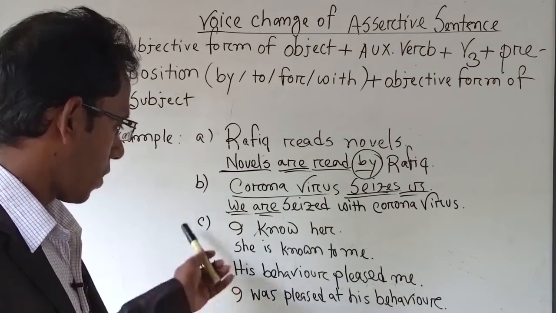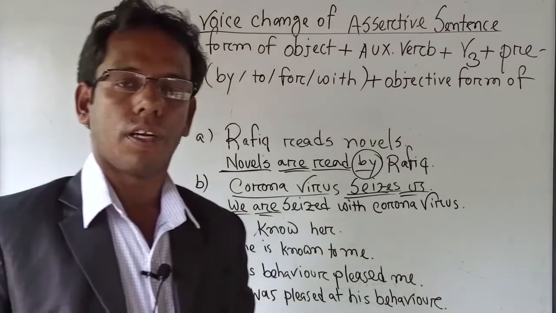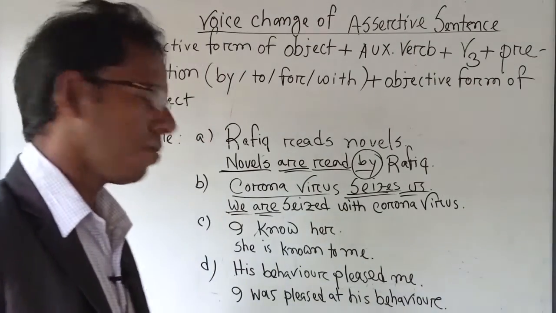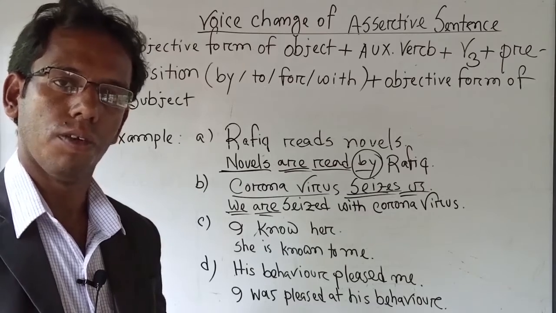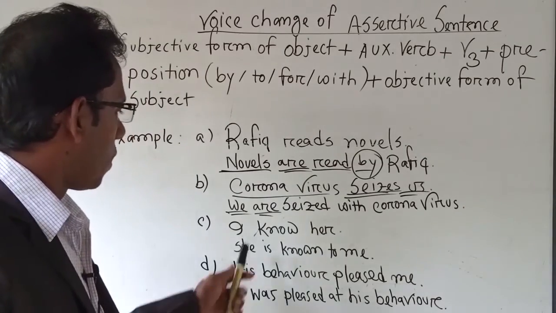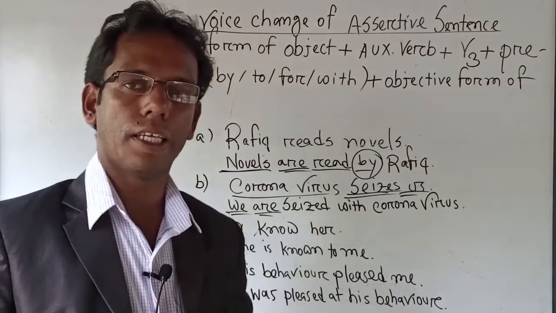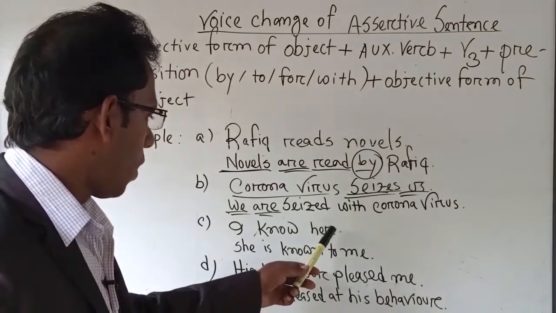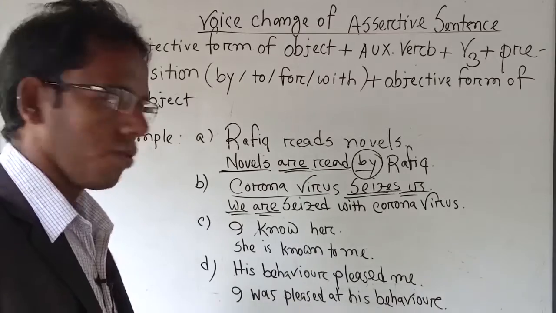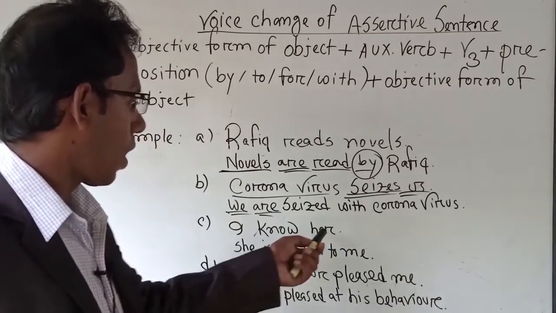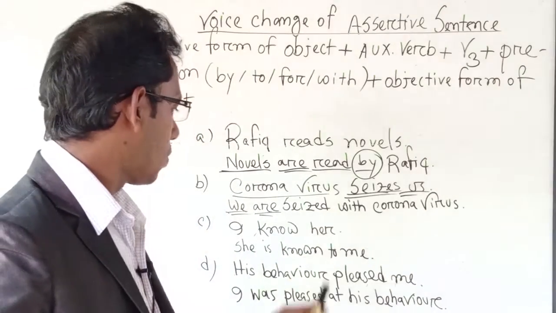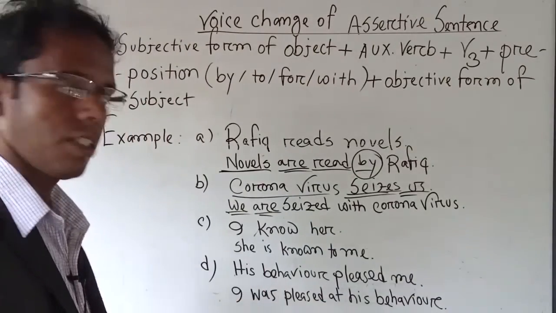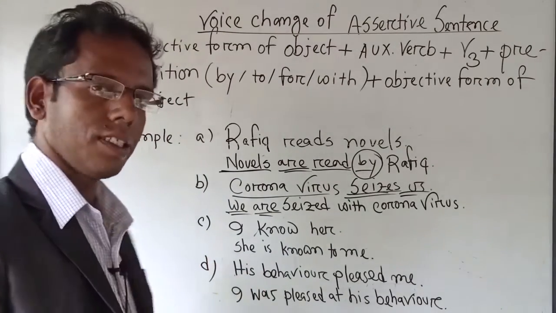Okay now. Next, I know her. This is a very simple example. Here, her is used as object of a female character. So if I see her here, we have to use she as subjective form.